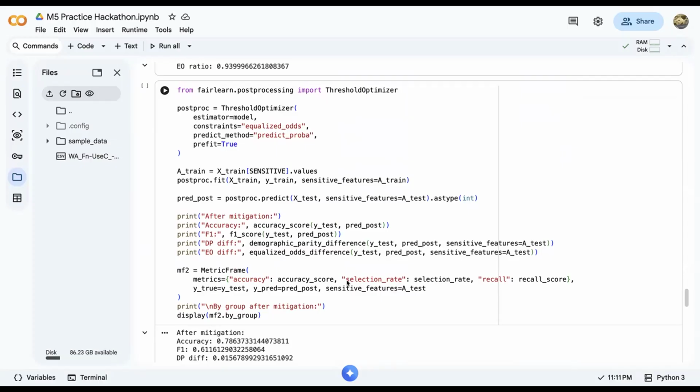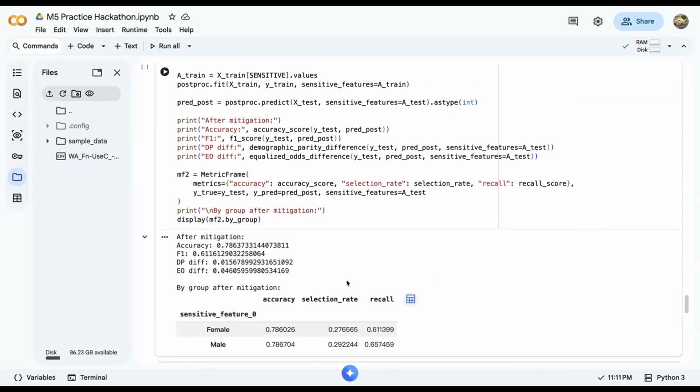After the mitigation, the accuracy changed to 0.7864, and the F1 score became 0.6116.